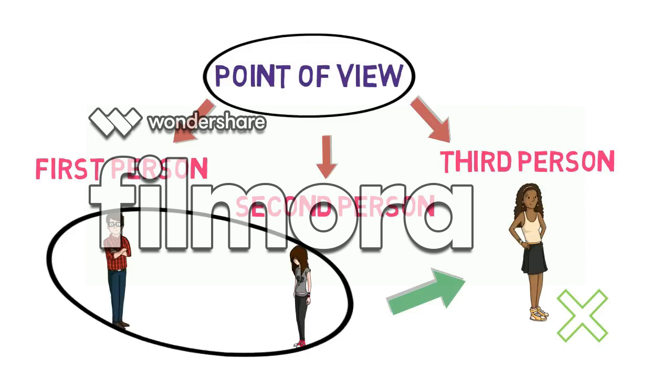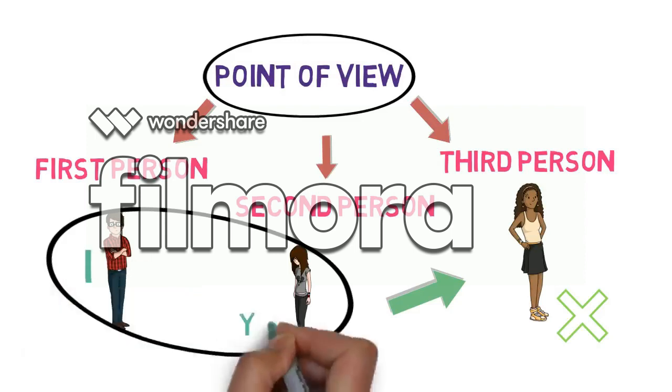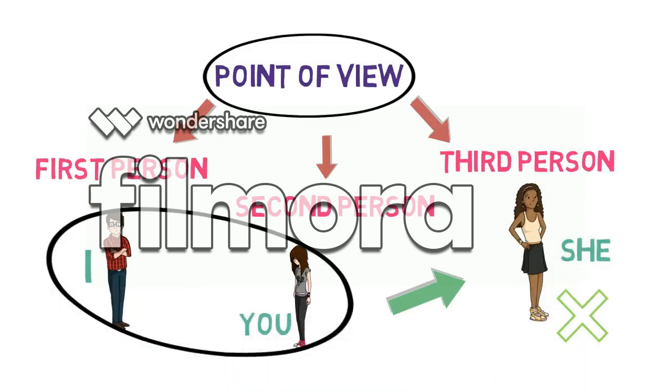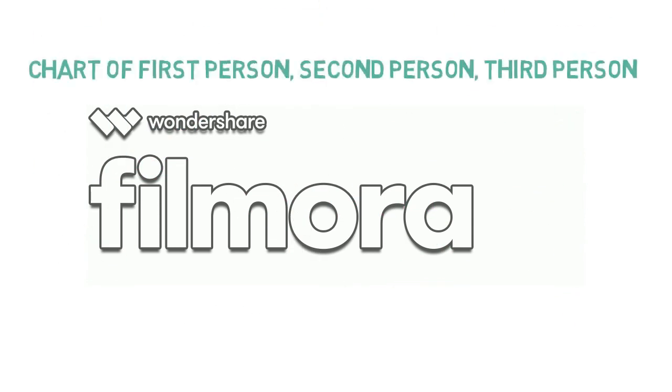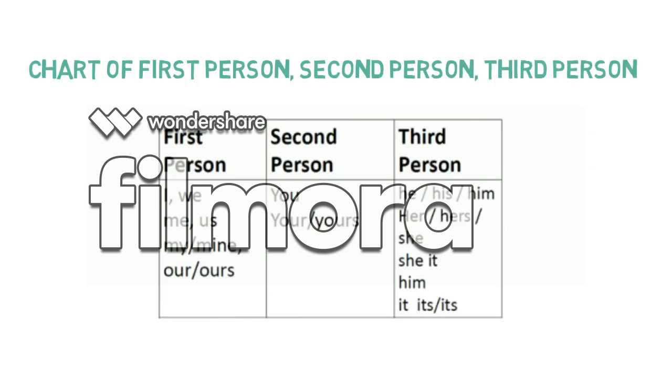And Ravi may be talking to Isha like this: I am telling you that she is very beautiful. For the complete chart of first person, second person, third person, please refer to this image.